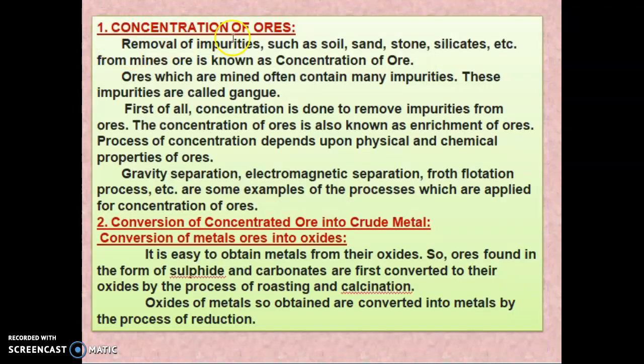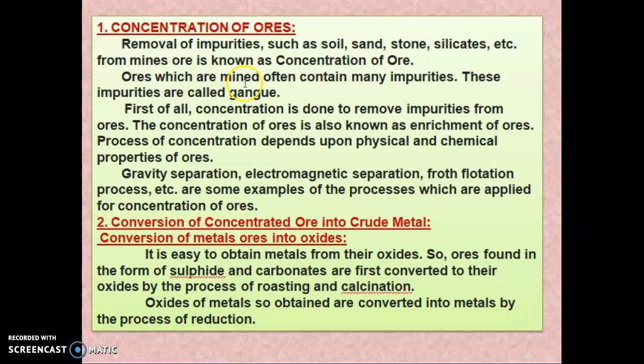So first, concentration of an ore. In the concentration of ore, the removal of impurities such as soil, sand, stone, silicate, etc. from the mined ore is called concentration of an ore. So what is concentration of ore? You have to remove the impurities such as soil, sand. So you have to remove that impurity from the ore.